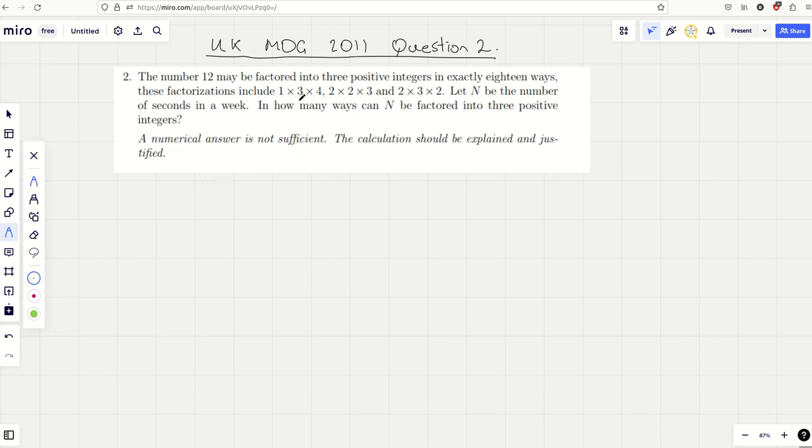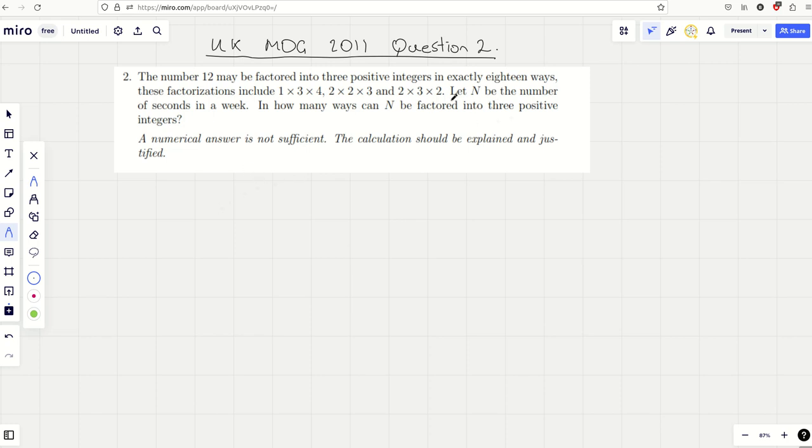So we're basically looking for pretty much every kind of shuffle we've got for all of the factors, including the number 1 and the number itself. With 12 we could do 1 times 1 times 12, and we could do 1 times 12 times 1, and 12 times 1 times 1. There's a lot to think about here, there really is.